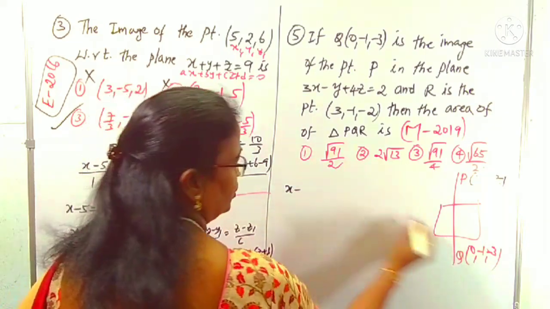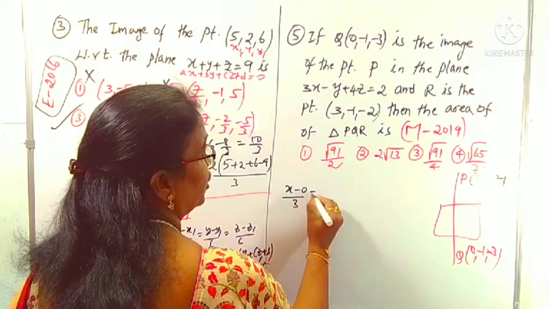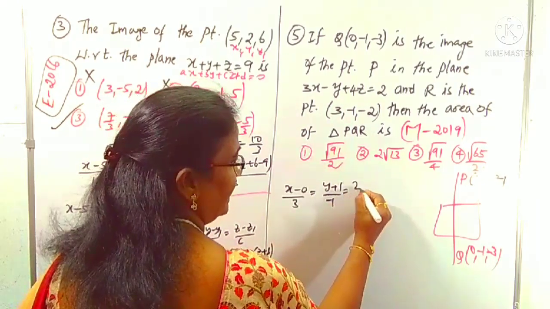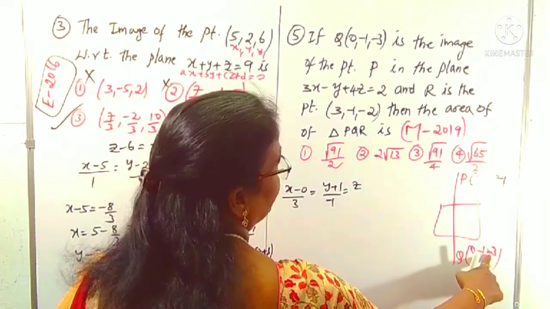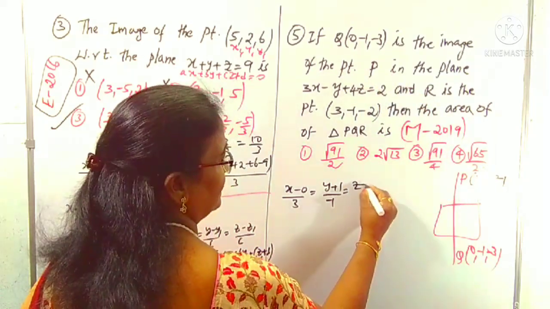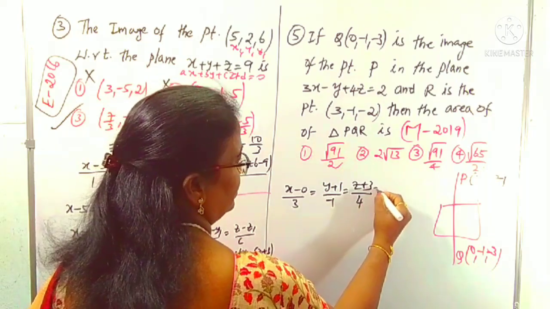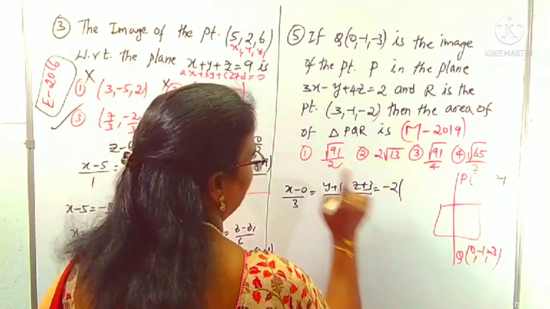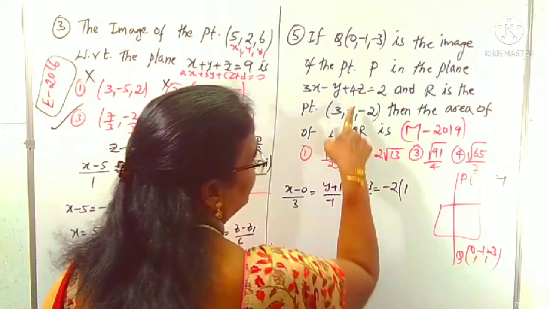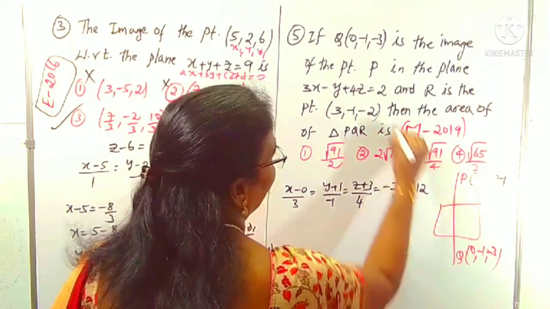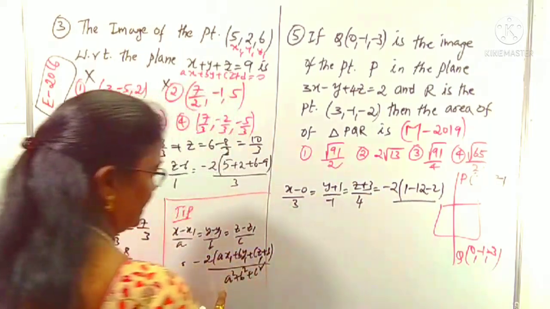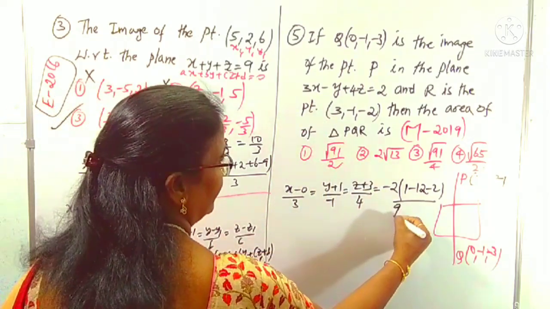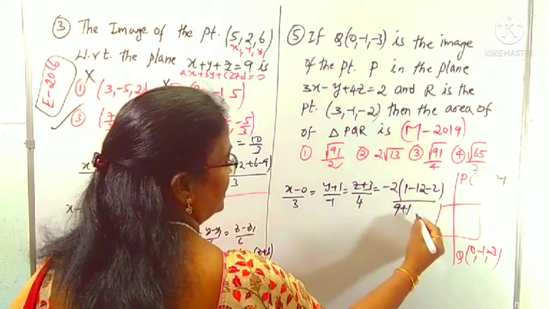(x − x1)/a = 0/3, (y − y1)/b = (y + 1)/(−1), (z − z1)/c = (z + 3)/4, and this equals −2 times (...). You can substitute this point directly in the equation: 3 into 0 is 0, minus 1 into minus 1 is plus 1, 4 into minus 3 is minus 12, with minus 2 by a squared plus b squared plus c squared. That means 9 (3 squared), plus (−1) squared is 1, plus 4 squared is 16, right.